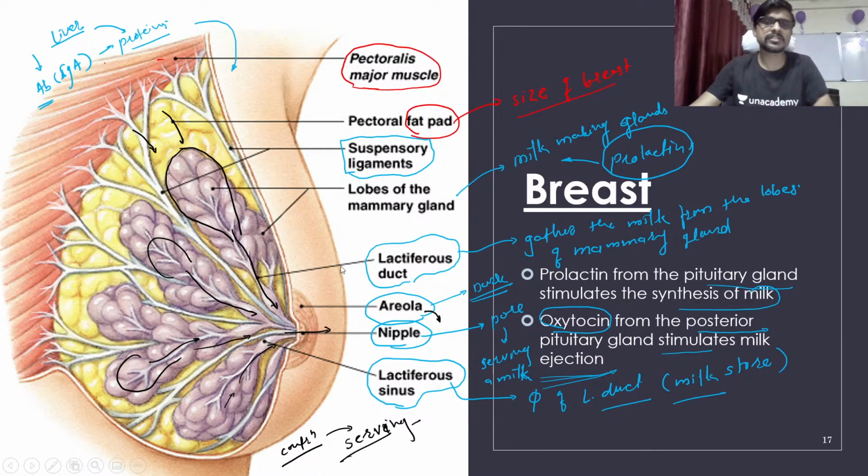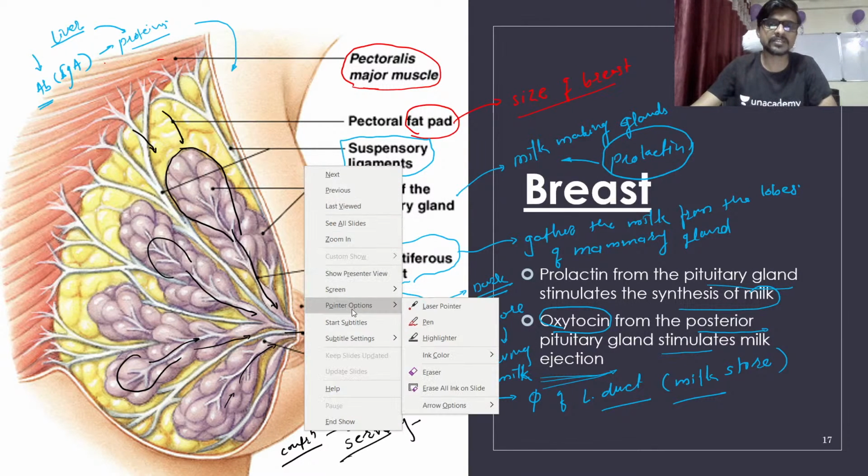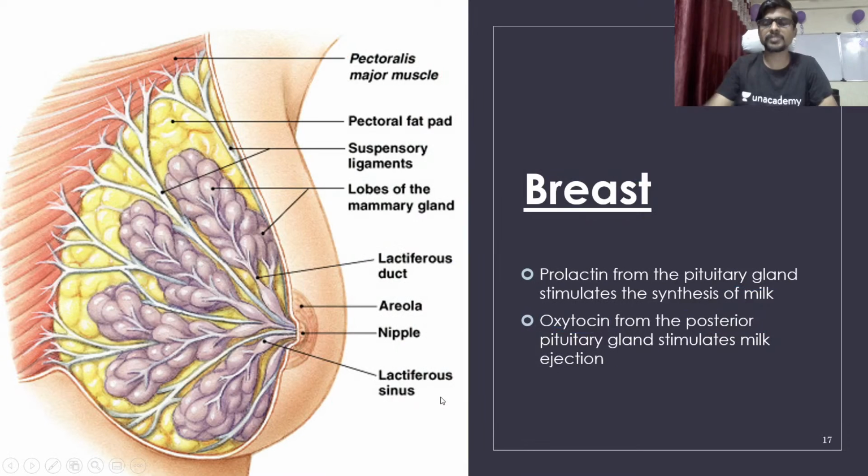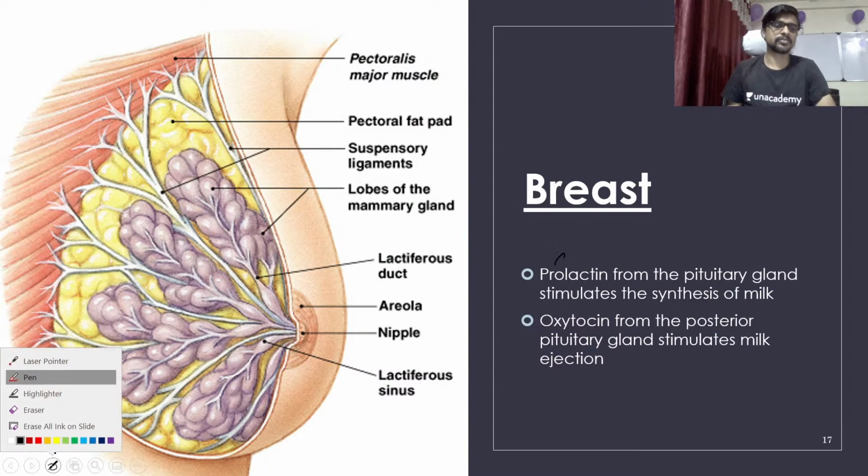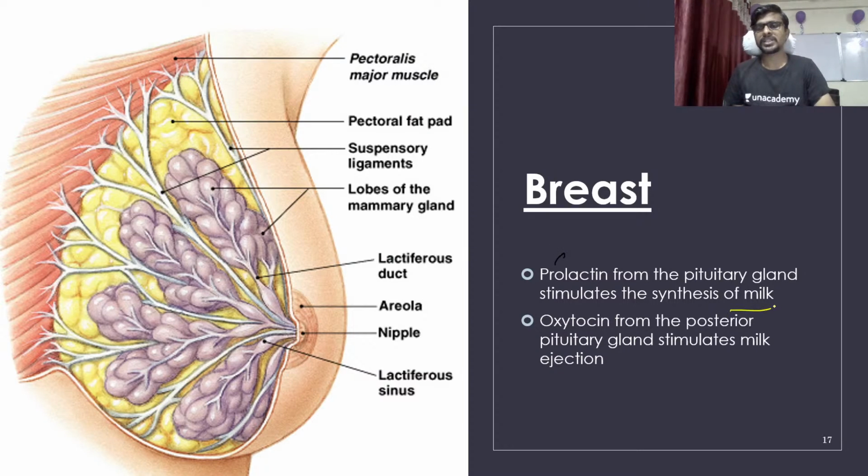Okay, so this is the process, and these are the two hormones. Please keep in mind that prolactin is responsible for the making of milk, and the ejection of milk is because of the oxytocin hormone. So prolactin for the making and oxytocin for the ejection.